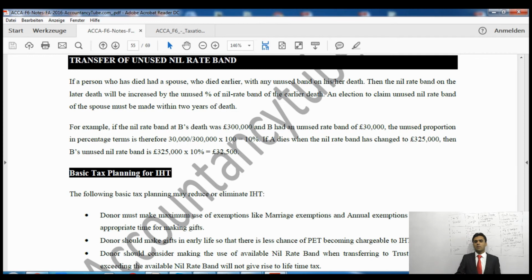Right? Because by the time her husband dies, there might be a new nil rate band, I don't know, maybe £400,000. Now this £25,000 will be increased according to the new nil rate band. So that's what it says in the notes.